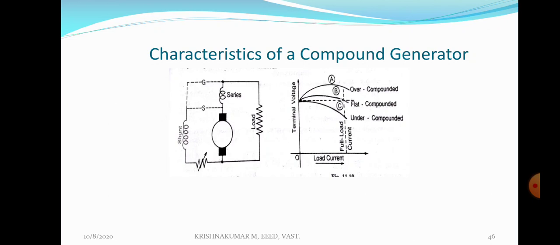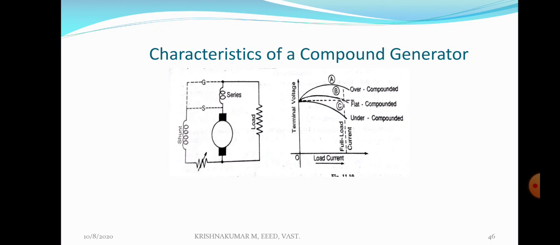There are three types of cumulative compound generators, or roughly we can say long shunt compound generators: over compound generator, flat compound generator, and under compound generator. In the case of an over compound generator, I am repeating, the series field ampere turns are designed in such a way that it can create more flux when load increases. In the case of a flat compound generator, the flux remains constant even though the load increases. In the case of an under compound generator, the flux produced by series field ampere turns decreases when load increases.